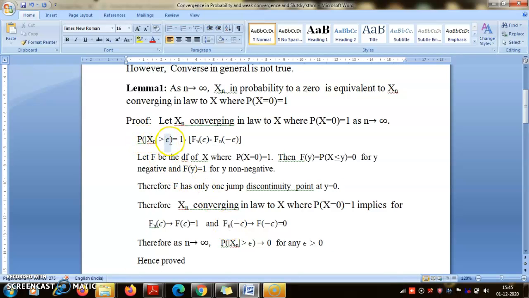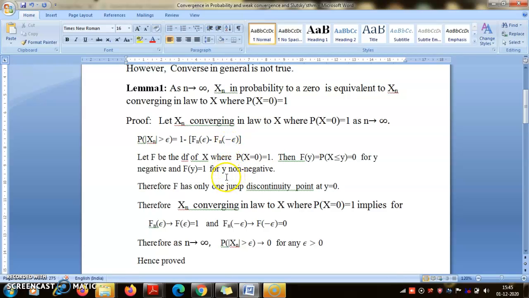Now the probability that mod Xn is greater than epsilon is 1 minus Fn(epsilon) plus Fn(minus epsilon). Why? Because this will be equal to 1 minus the probability that mod Xn is less than or equal to epsilon. The probability of A is equal to 1 minus the probability of A complement, and here A complement is mod Xn less than or equal to epsilon. For any random variable X, the probability that mod X is less than or equal to a is the probability that X is between minus a and a, and that is F(a) minus F(minus a), for any continuous random variable.